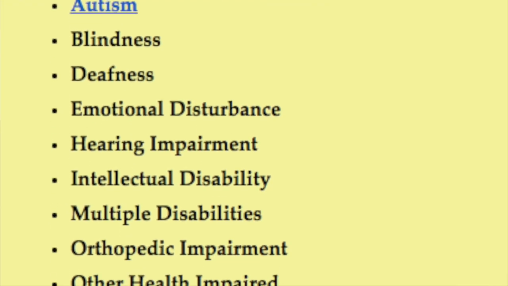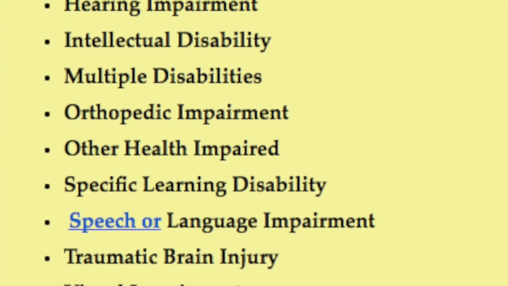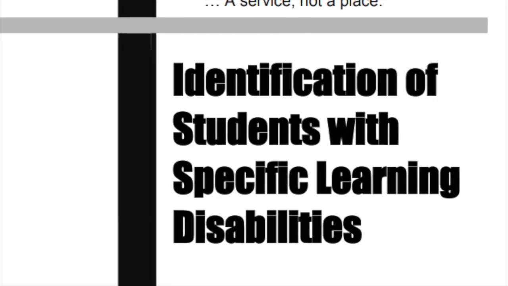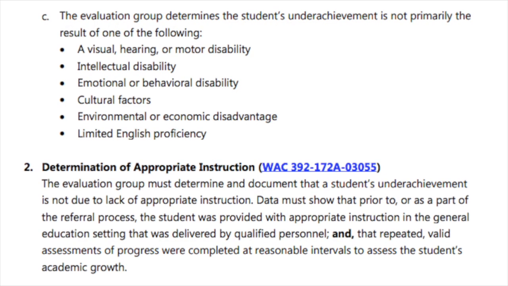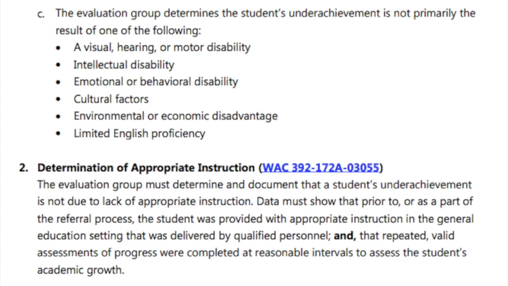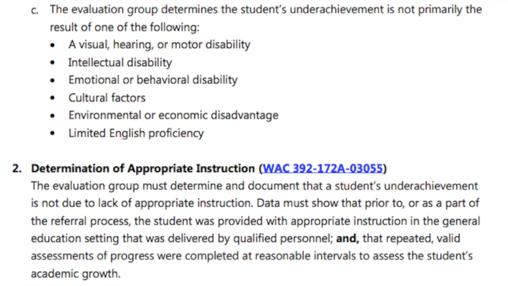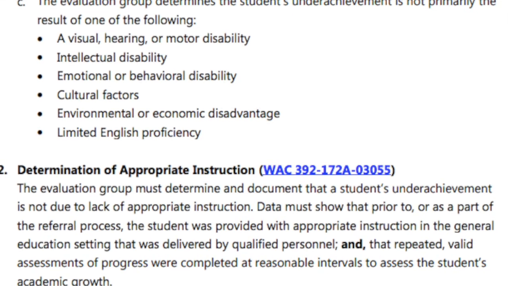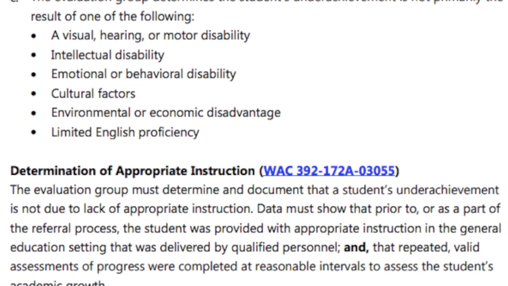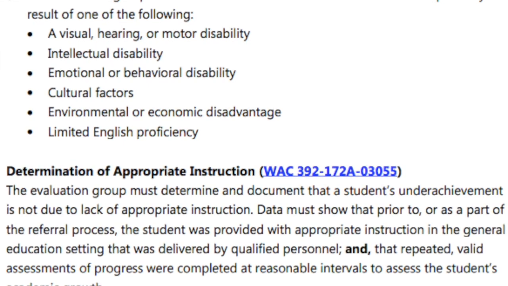So what we're talking about right now are rule-outs. They're things that the team has to decide are not the primary reason for the student struggling in school. Each set of rule-outs depends on the student's disability. For example, if we look at a student with a specific learning disability, we're going to see a specific set of rule-outs. We have to rule out a visual, hearing, or motor disability, intellectual disability, emotional behavior disability. We have to rule out cultural factors, environmental or economic disadvantage, limited English proficiency, and we also have to determine that appropriate instruction was happening prior to or as a part of the referral process.